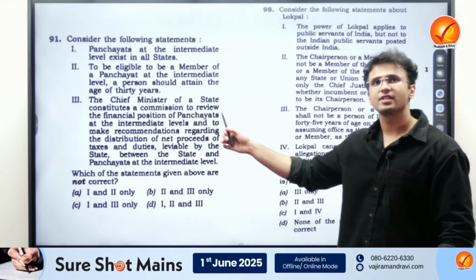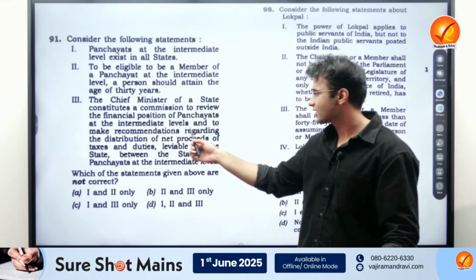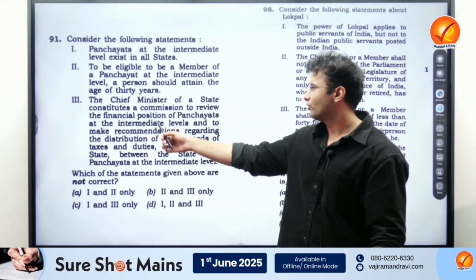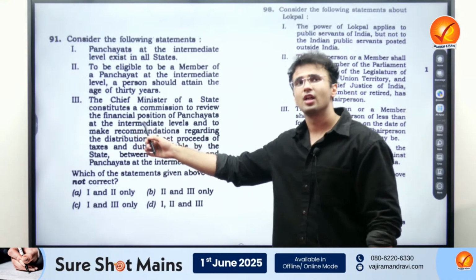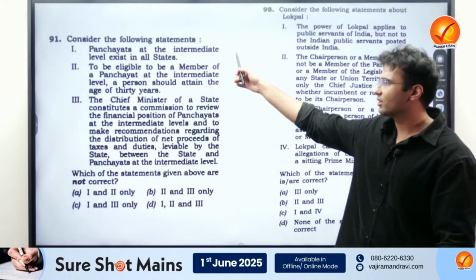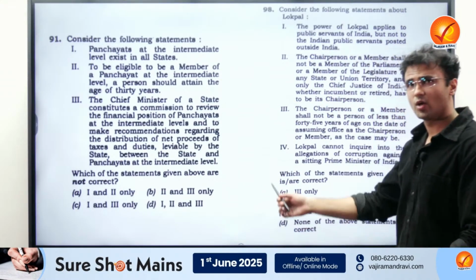And the Chief Minister of a state constitutes a commission. Again, we know that the State Finance Commission, which helps in the devolution or the distribution of the net proceeds, is constituted by the Governor. So an easy question related to the application of Panchayati Raj is required here.